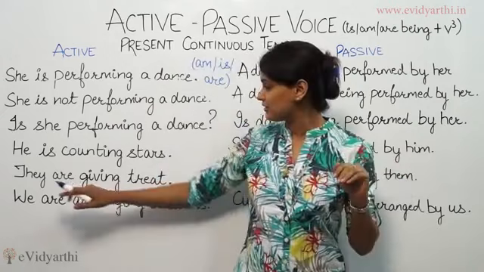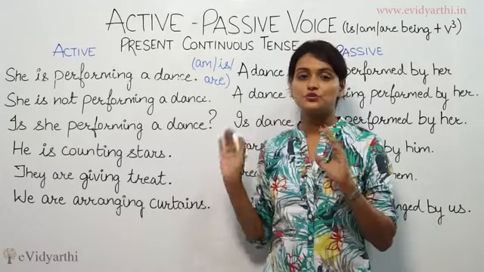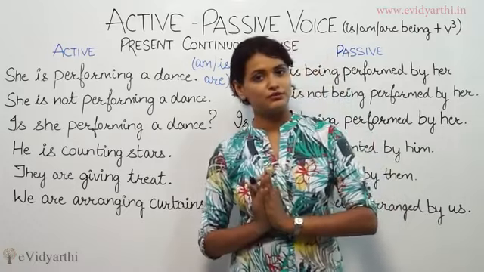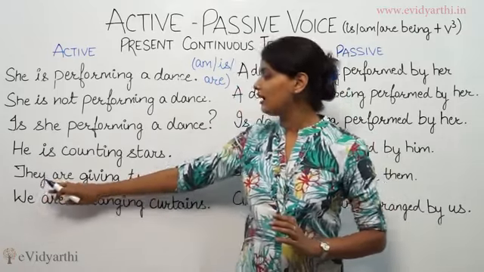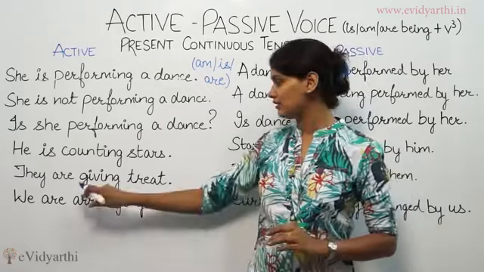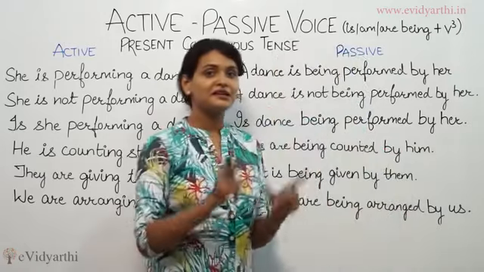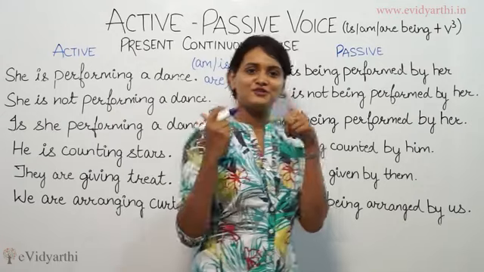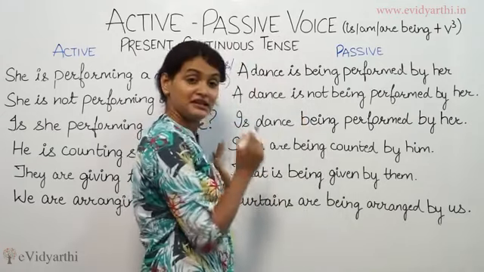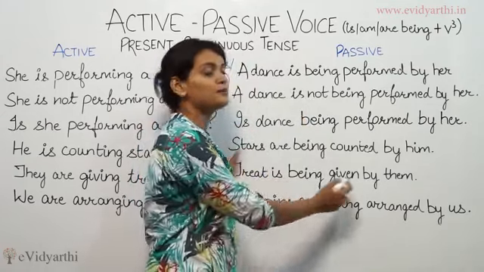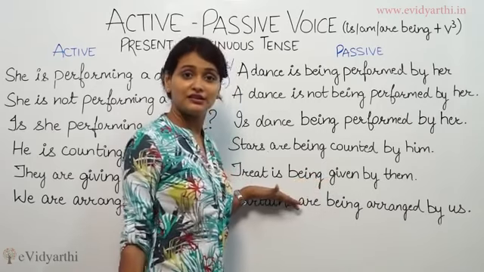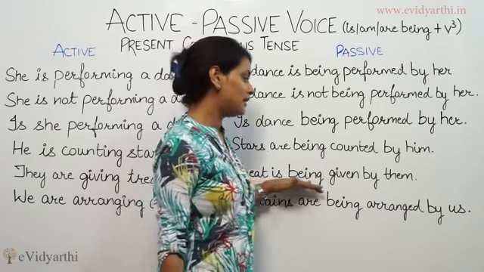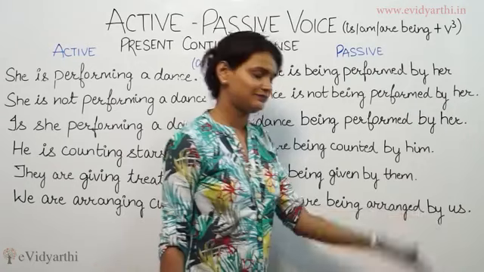Now, next is they are giving treat. Here the subject is plural, so we have put are, alright, plural subject, giving treat. See, here the object is treat. So the object comes at the head of the sentence. Treat is being given because treat is singular in number. So treat is being given by them.